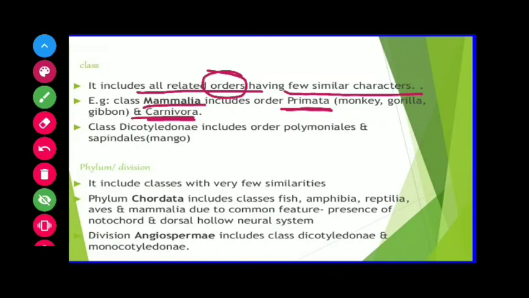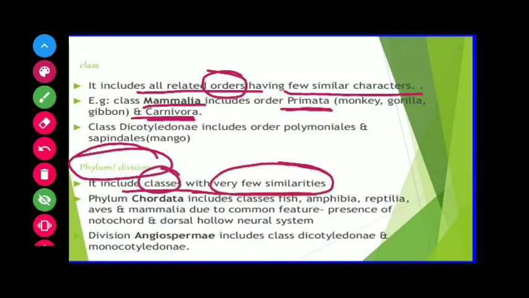And then the higher one is the phylum and the division, and it includes the related classes, which are placed together in the same phylum. The related classes with very few similarities are placed together in the same phylum.